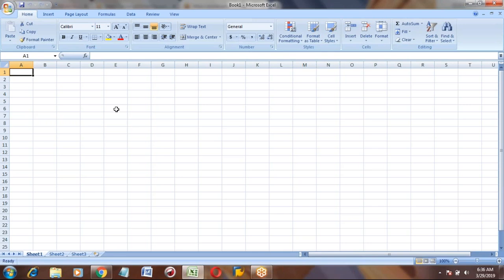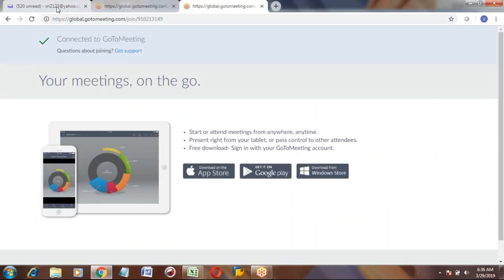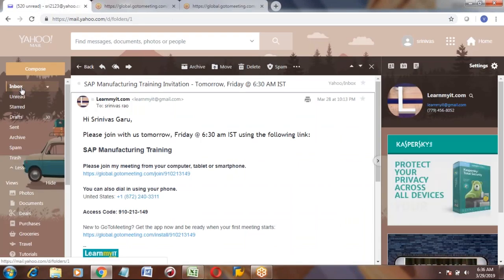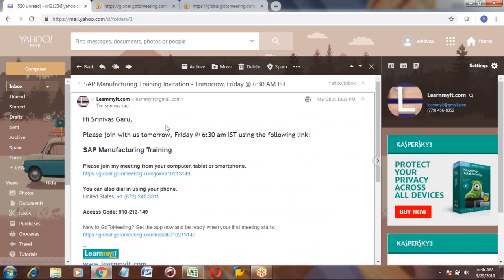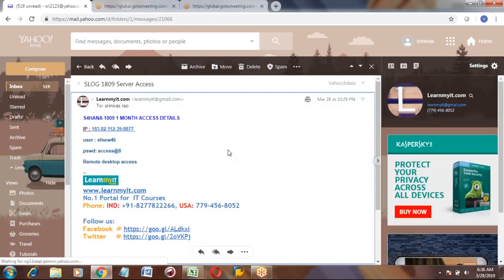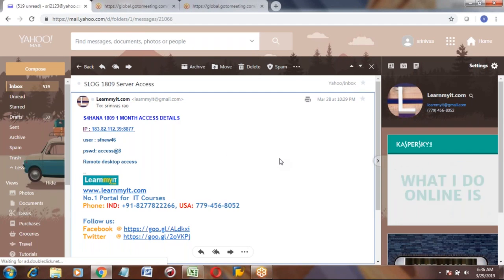Are you able to see my screen? Yes, sir. So first we will see how to navigate in the system. For HANA, did you get the login password details? You mean a SAP login?